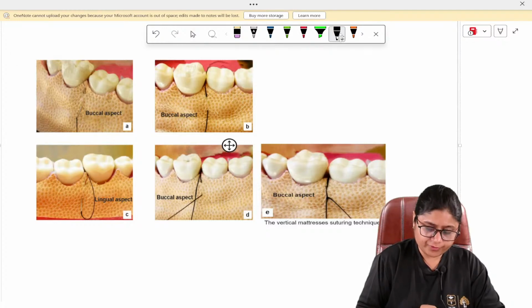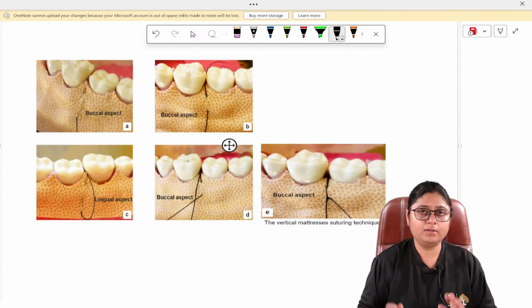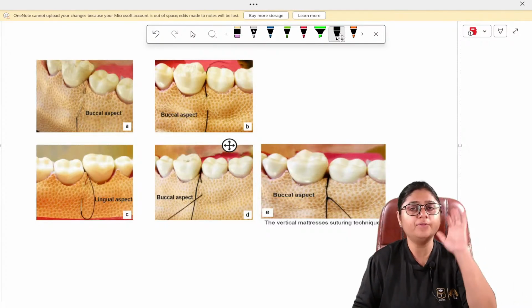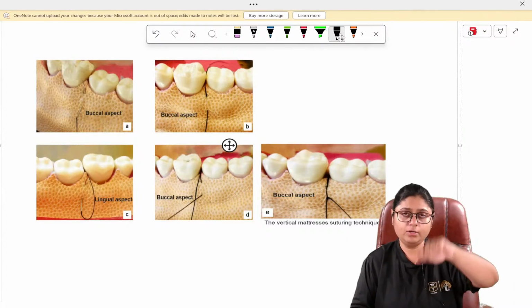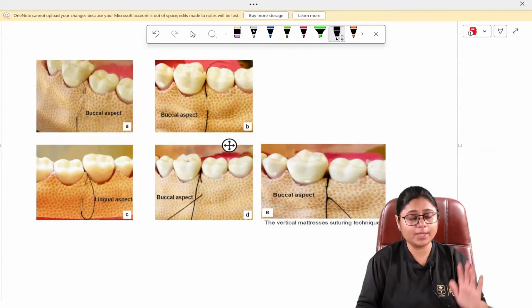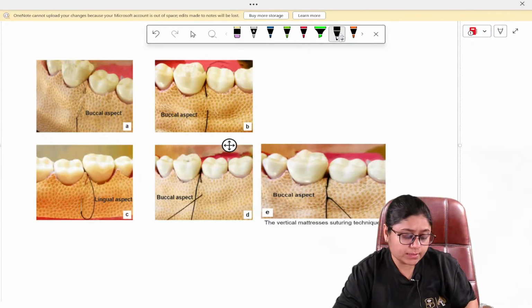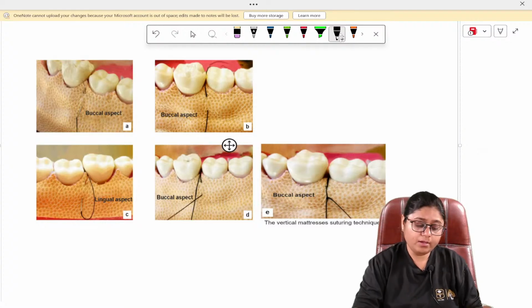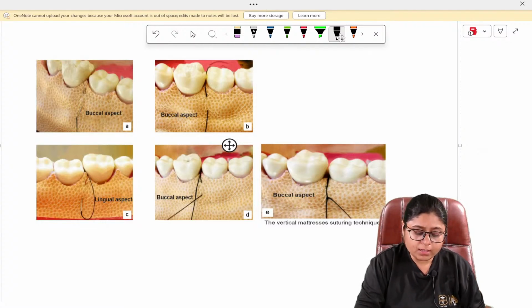from the buccal aspect of the tooth, vertical, as the name suggests. Even if you forget everything else, just remember vertically. Everything is going vertically. The needle is also penetrating vertically. The direction of the sutures, the direction of the threads, will also be vertical. Okay. So in this, the needle is taken from the apical on the buccal aspect from the apical into the coronal direction.